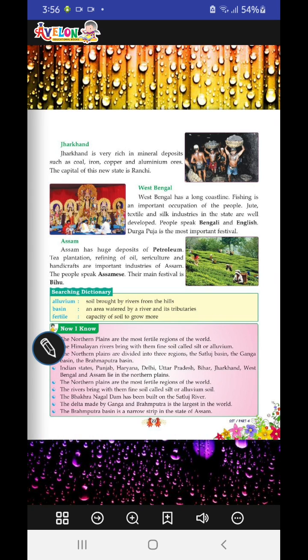Jharkhand is very rich in mineral deposits such as coal, iron, copper, and aluminium ores. The capital of this new state is Ranchi. First of all, it was part of Bihar, but then it was formed as a separate state with Ranchi as its capital.